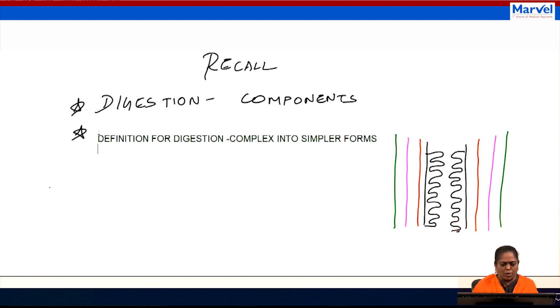And the next one is how digestion occurs in different organisms.